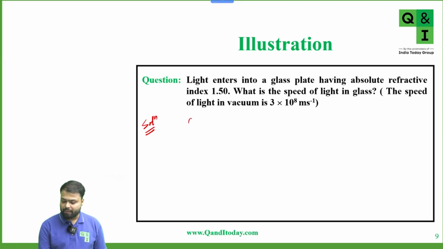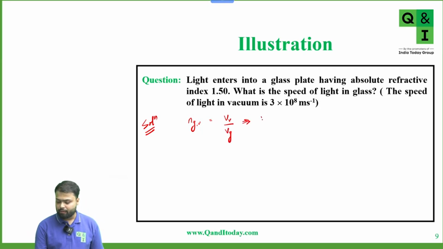So refractive index of glass with respect to vacuum is equal to velocity of light in vacuum upon velocity of light in glass. Yes or no? So can we write that velocity of light in glass is equal to velocity of light in vacuum upon refractive index of glass with respect to vacuum?